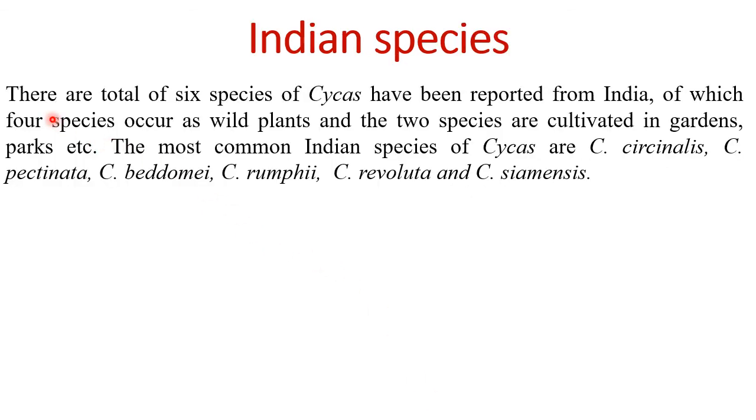There are a total of 6 species of Cycas in India, and these species include Cycas circinalis, Cycas pectinata, Cycas beddomei, Cycas rumphii, Cycas revoluta, and Cycas siamensis. Out of these, Cycas circinalis and Cycas revoluta are the two most common species that we can see in botanical gardens all over India, grown as ornamental plants.